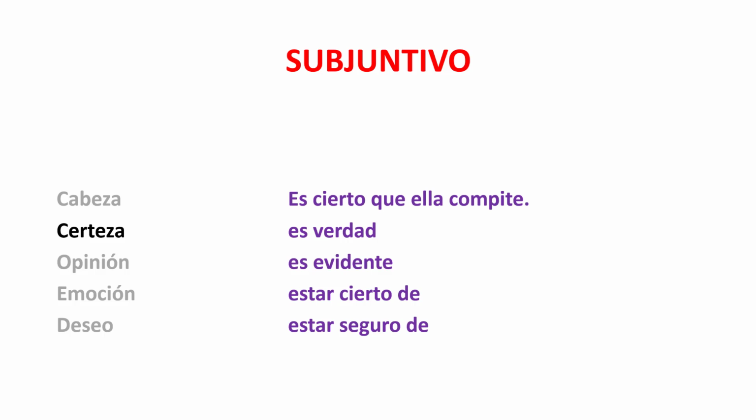An example of the first one in a sentence looks like this. Es cierto que ella compite. There's going to be a verb 1, that's a verbo de certeza, and a verb 2 in the indicative. Es cierto que ella compite. It is certain that she competes. Second sentence. It's true that he thinks about her. Es verdad que él piensa en ella. Third sentence. Es evidente que jugamos fútbol. It's evident that we play football or soccer.